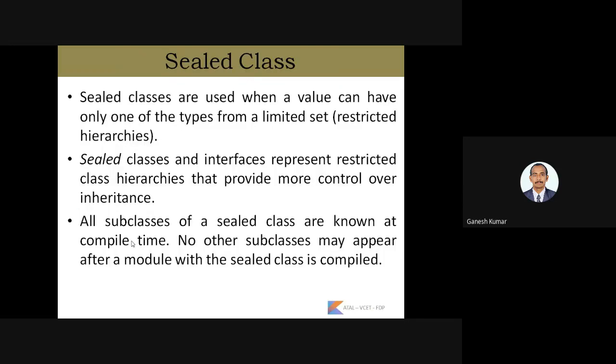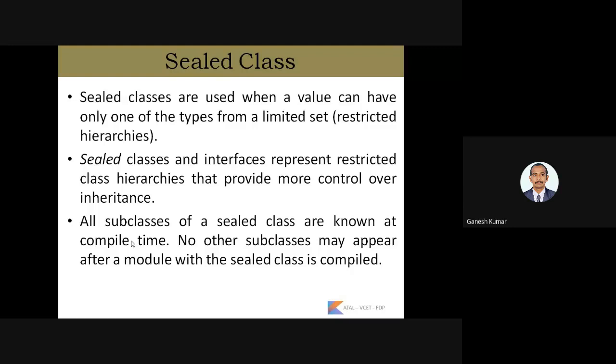So next one, sealed classes. Sealed classes are used when a value can have only one of the types from a limited set. The sealed class describes that we can have parameters, but that parameter will be selected from the given set of parameters.